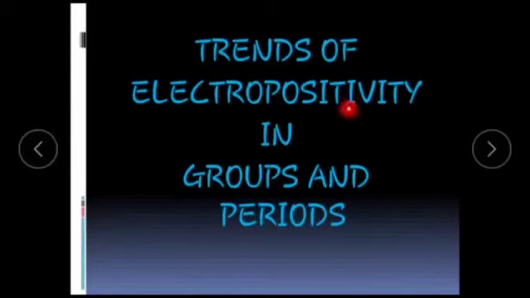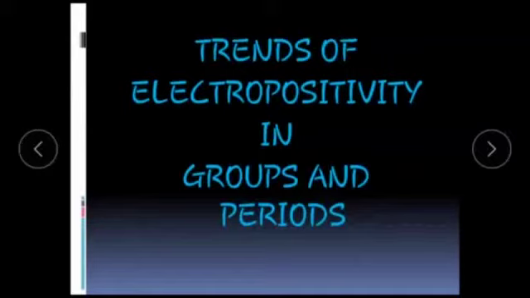Trends of electropositivity in groups and periods. Let me tell you what the word trends means. Students, trends means that you have to tell whether a specific character is increasing or decreasing along a period, and the same along a group.